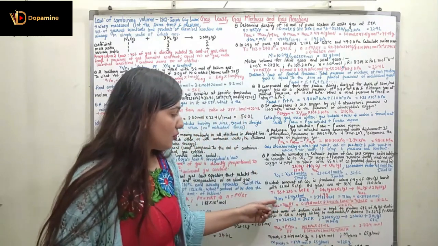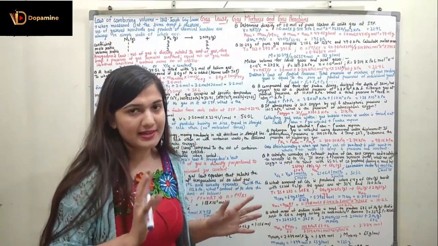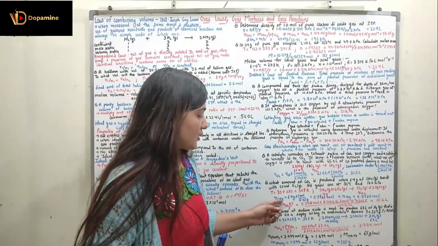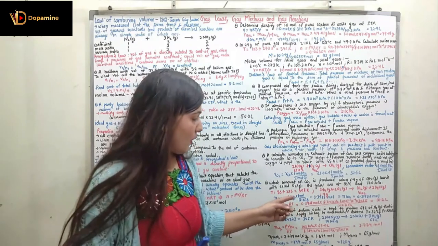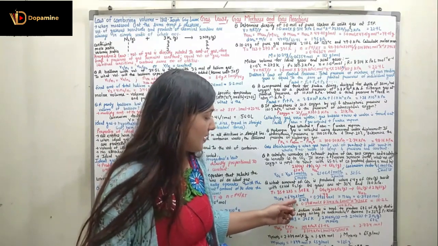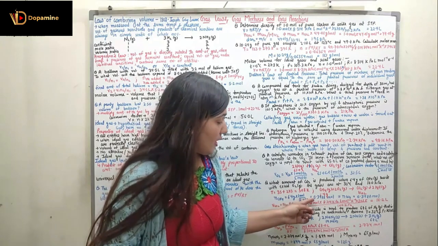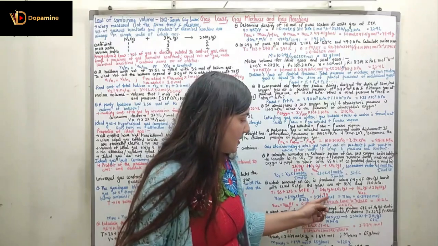So the number of moles of methane we can calculate. We know the molar mass of methane. So number of moles of CH4 is the given mass upon the molar mass. Given mass of methane is 6.4 gram divided by the molar mass, which is 16.05 gram per mole. So the number of moles of methane is 0.3988 moles.